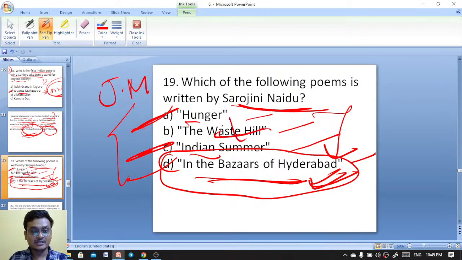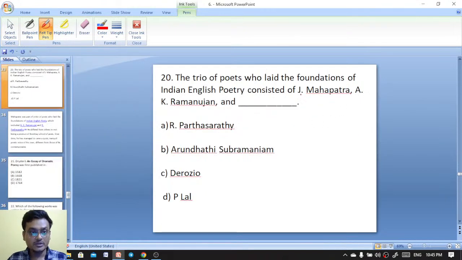Okay, so Hunger and Indian Summer are by Jayanta Mohapatra, whereas In the Bazaars of Hyderabad is a work by Sarojini Naidu. The trio of poets who laid the foundations of Indian English poetry consisted of Jayanta Mahapatra and A.K. Ramanujan. And no, In the Bazaars of Hyderabad is actually by Sarojini Naidu.